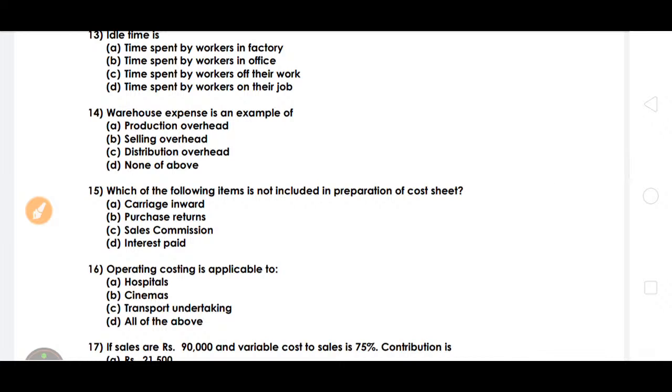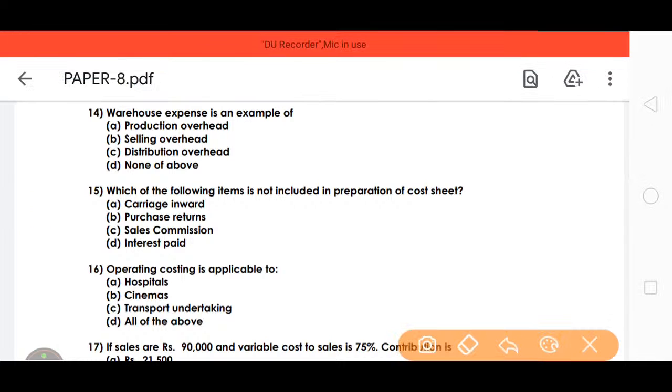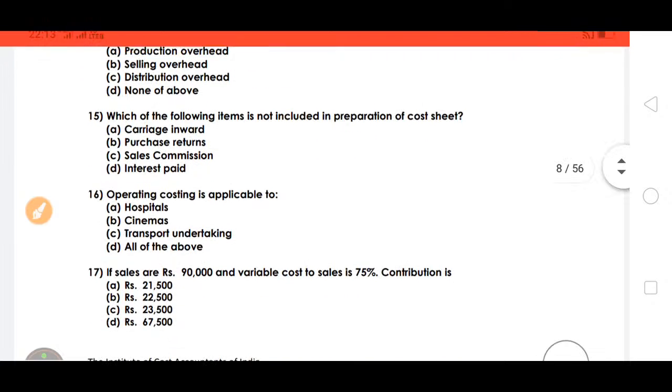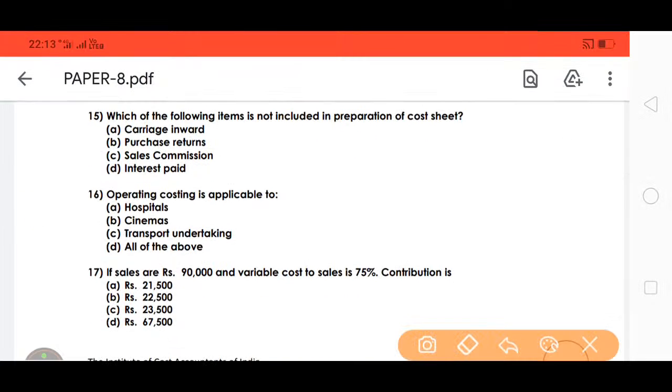Which of the following is not included in the preparation of a cost sheet? Interest paid is not included in the preparation of a cost sheet. Operating cost applies to hospitals, cinemas and transport undertakings, so D, all the above, is the right answer.